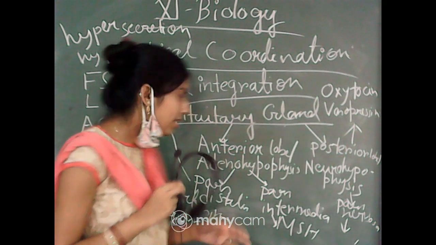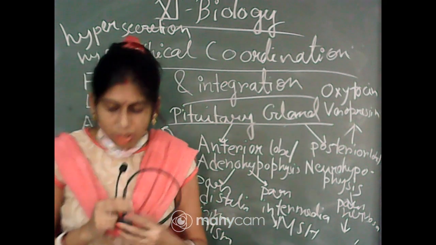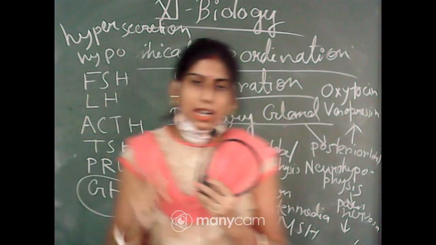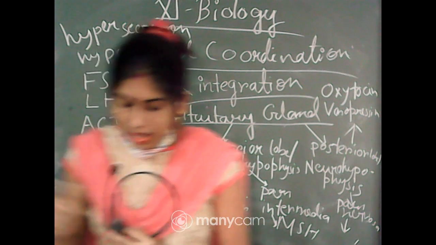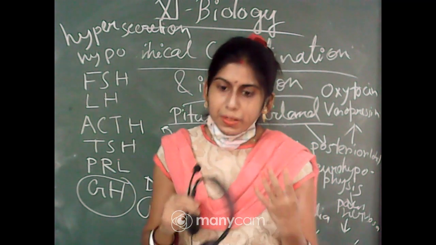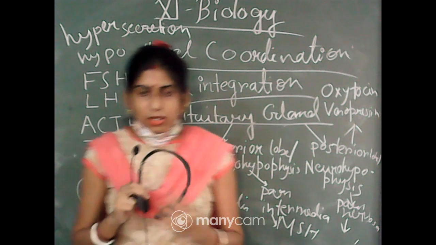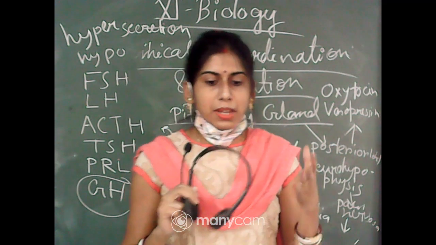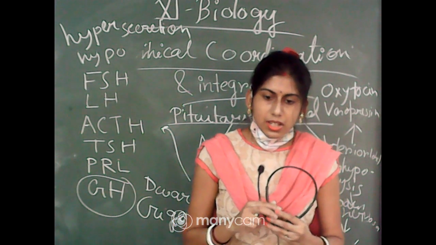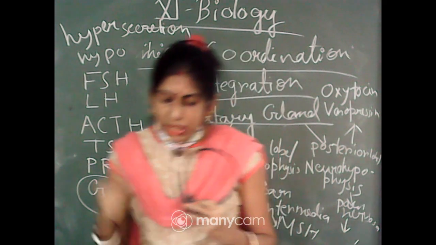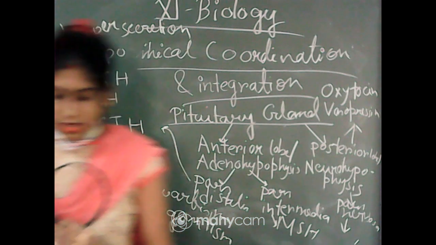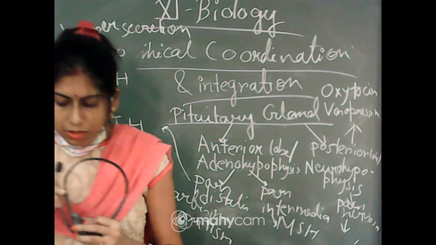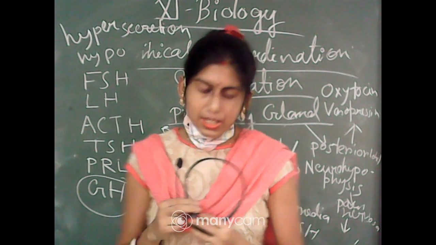Next was the intermediate part of the anterior pituitary, and from this part only one hormone is released, that is MSH, melanocyte stimulating hormone. It acts on melanin containing cells and controls the pigmentation of the skin. As you can remember, melanin is the main cause of pigmentation in our skin. So as these are the melanin containing cells, it will help in the regulation of the pigmentation of the skin.